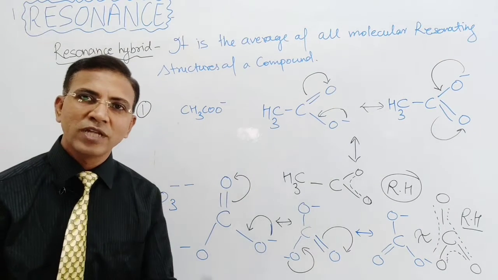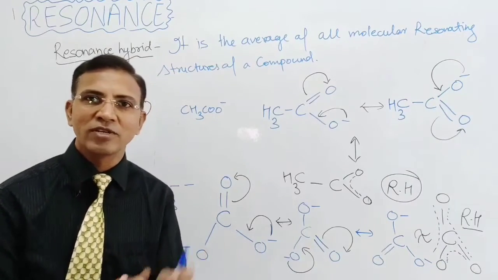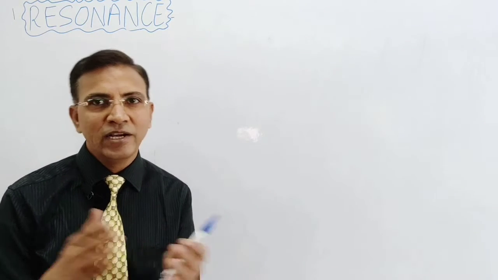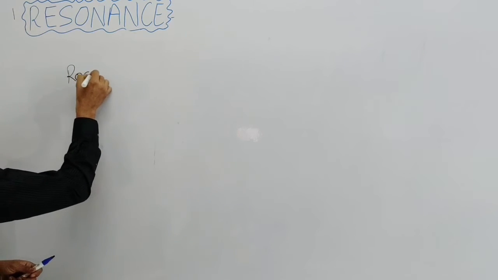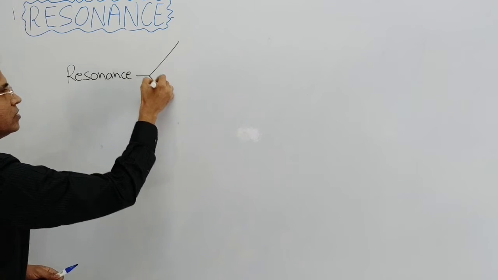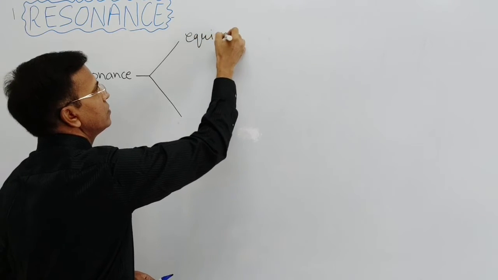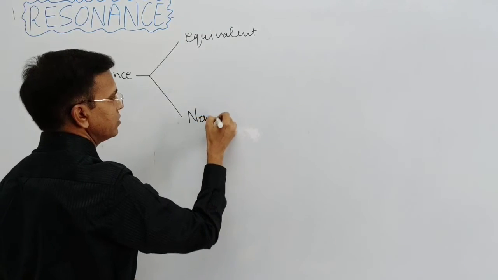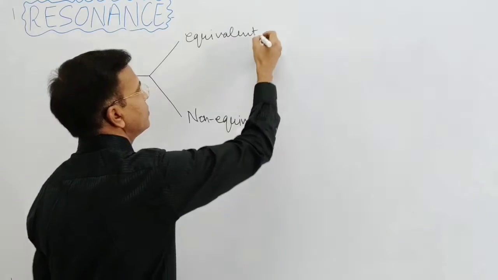Now move to the two types of resonance, the equivalent and the non-equivalent resonance. Right?